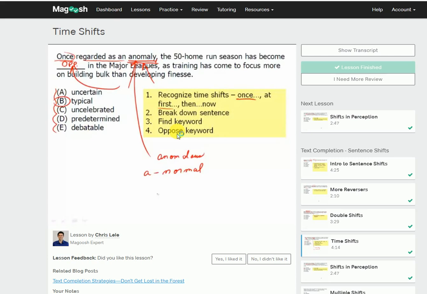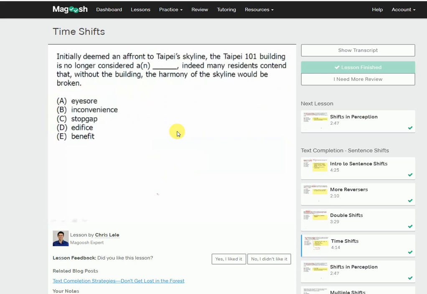So let's try another one, maybe one slightly harder. In this case, you don't see "once," but you see the word "initially." That's another possible word, but it's doing the exact same thing as "once" or any of these other time shifts below. So, "initially deemed an affront to Taipei's skyline, the Taipei 101 building is no longer considered a blank. Indeed, many residents contend that without the building, the harmony of the skyline would be broken."